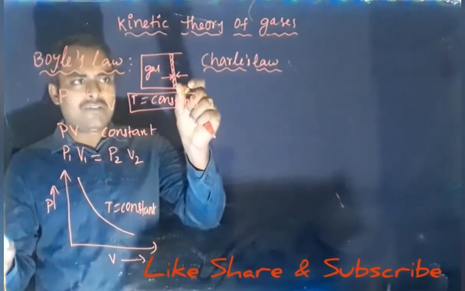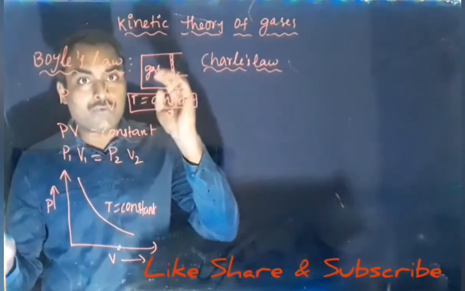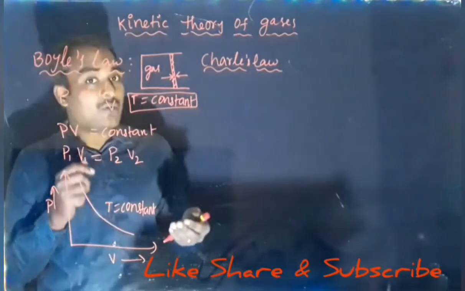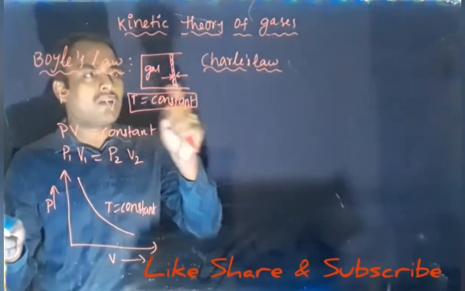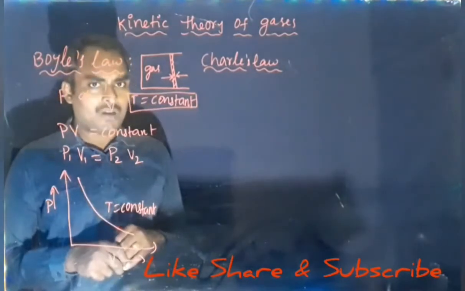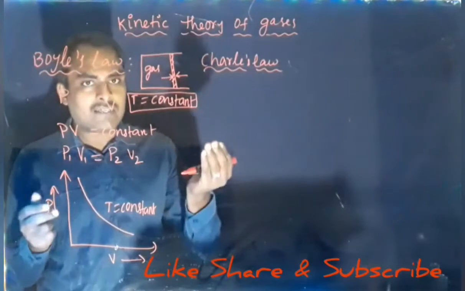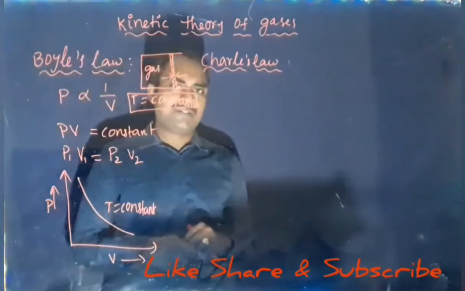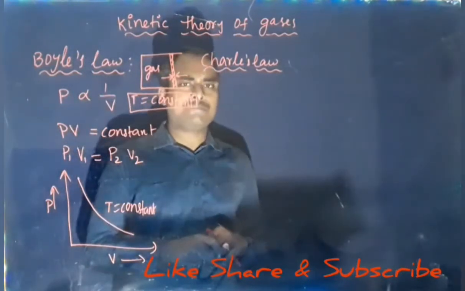So the pressure will be same if the piston is at rest or if the piston moves with uniform velocity. Uniform velocity means acceleration 0. Acceleration 0 means resultant force 0. So force 0 means inward force and outward force should be equal again. So whether this piston is at rest or moving with uniform velocity, then you can say pressure of the gas is constant. That is same as outside pressure. Outside pressure is atmospheric pressure.